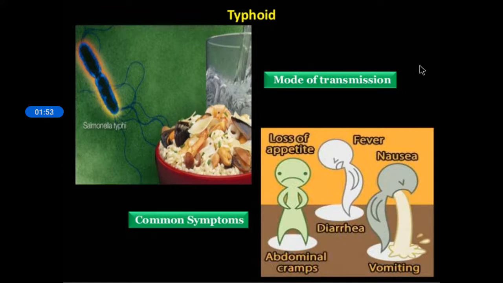Then typhoid, what is typhoid? It's also an acute disease. The Salmonella typhi is the bacteria which causes typhoid. So please make a note of it in your notebook. Salmonella typhi causes typhoid. So name the bacteria which causes typhoid: it is Salmonella typhi. Here you can see the common symptoms seen in a patient: loss of appetite, abdominal cramps, that is pain, diarrhea, loose motion, fever, nausea, that means feeling like vomiting, then vomiting. So these are some of the symptoms of typhoid.